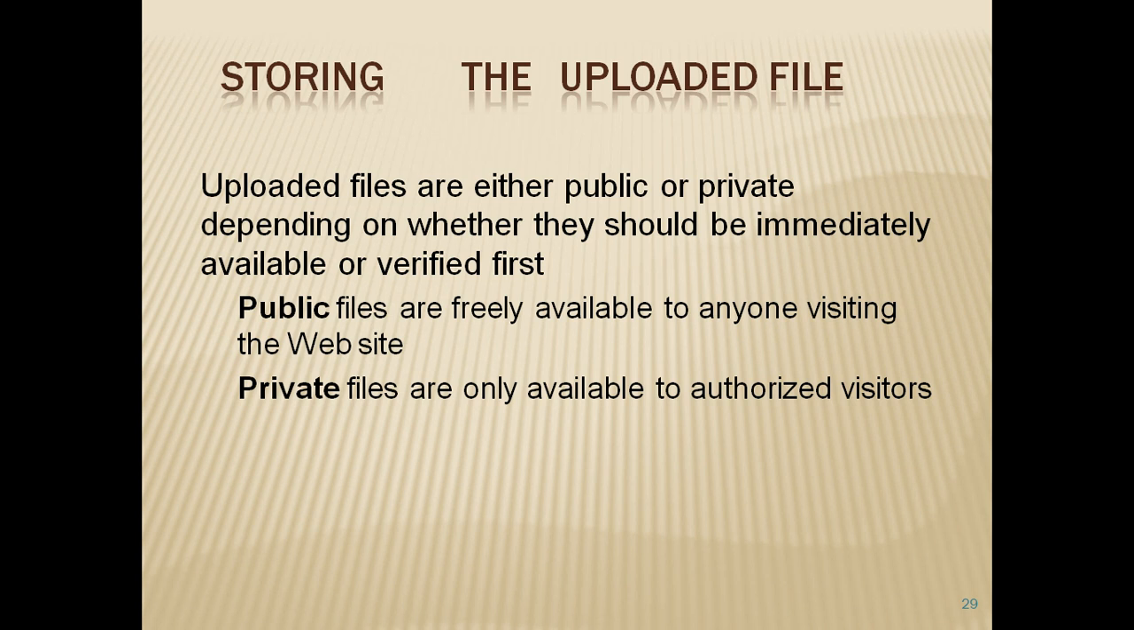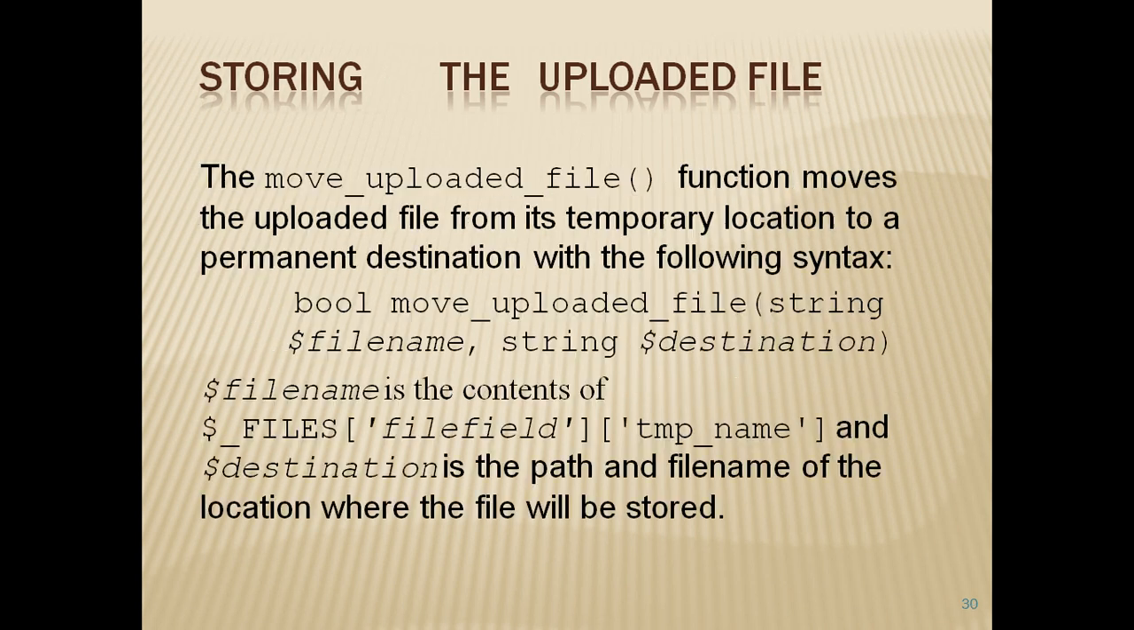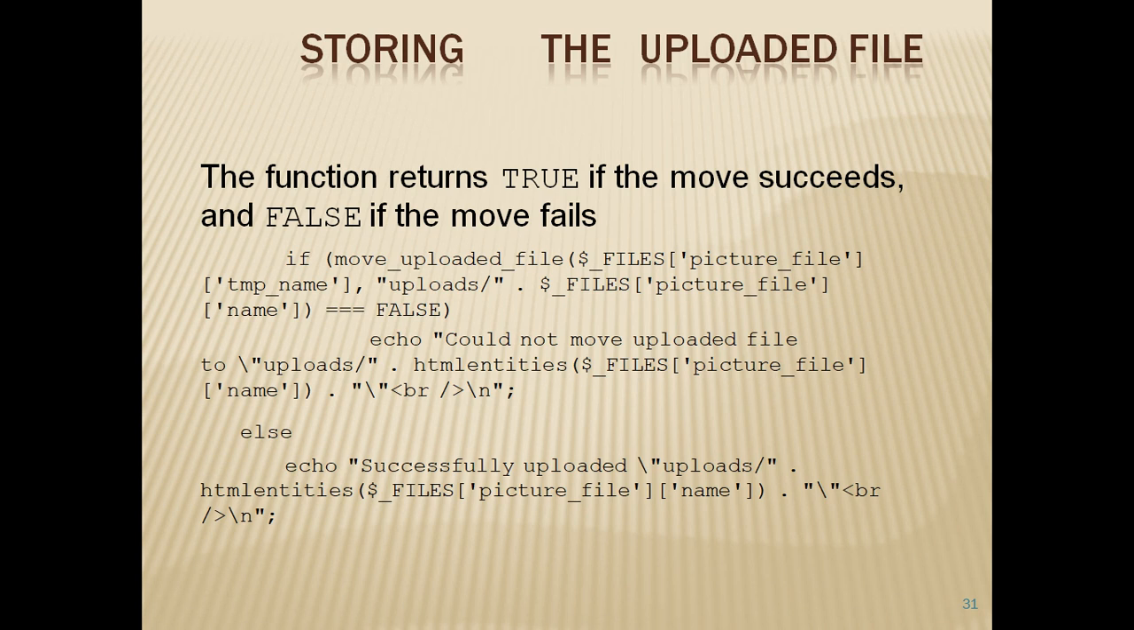To store the uploaded data, we can use either public or private access depending on whether they should be immediately available or verified first. Public files are freely available to anyone visiting the website, whereas private files are only available to authorized visitors. The move uploaded file function moves the uploaded file from its temporary location to a permanent destination. This function returns true if it is moved successfully, or false if the move fails.